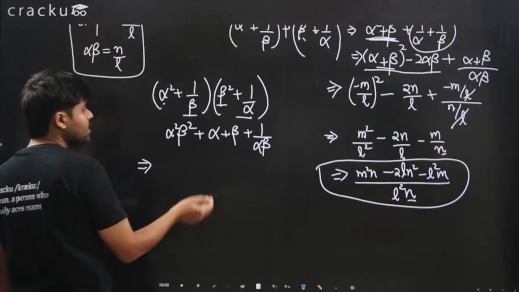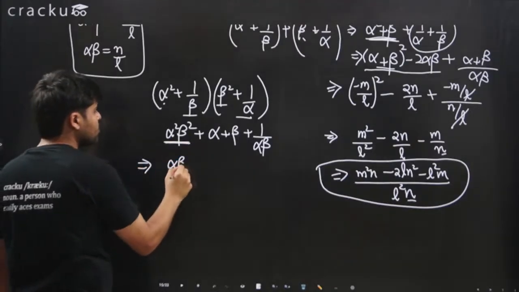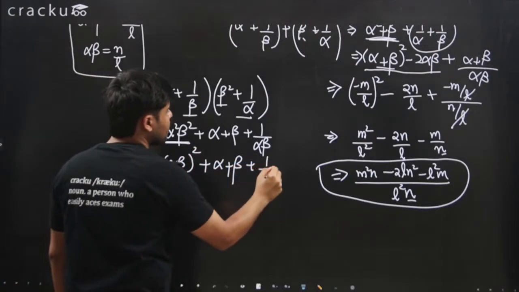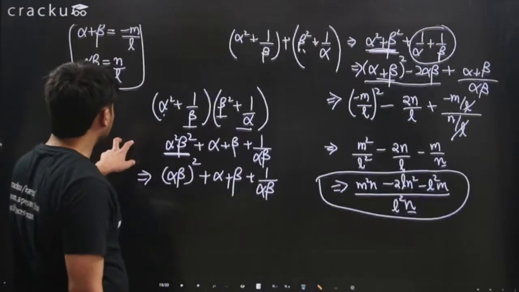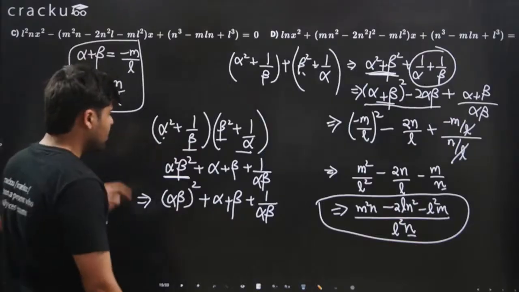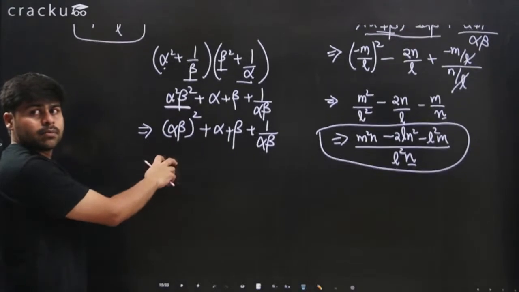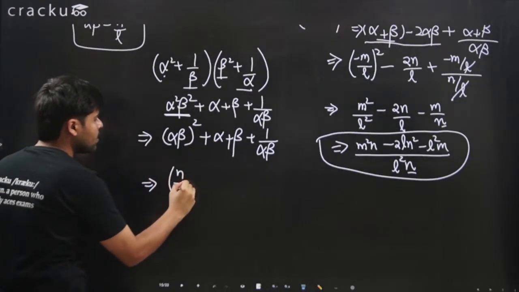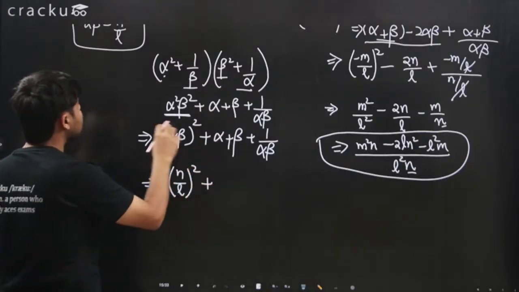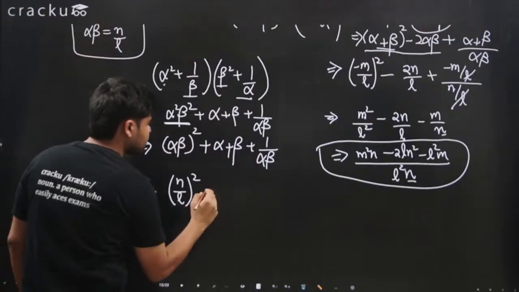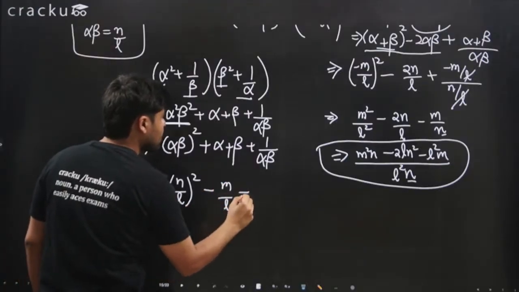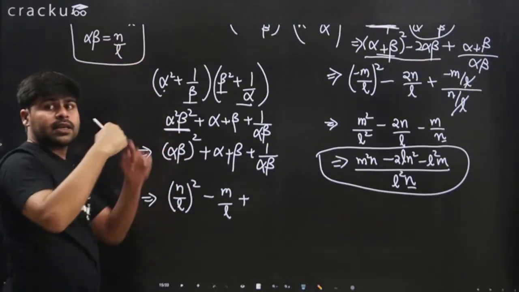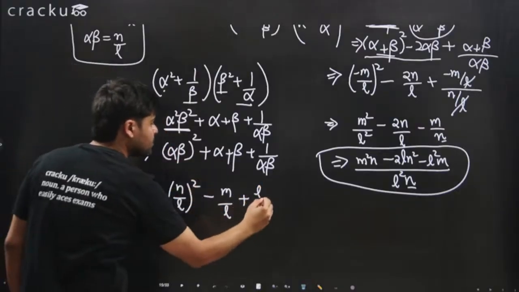This will give us, now what is this? This is nothing but alpha beta whole square, plus this is just alpha plus beta, and this is 1 over alpha beta. Now we know the values of alpha plus beta and alpha beta. I hope this is visible. Okay. Now alpha beta is n over L. So this is n over L squared, plus alpha plus beta is minus m over L, plus 1 over alpha beta is 1 over n over L, which is the reciprocal of n over L. So this will be L over n.